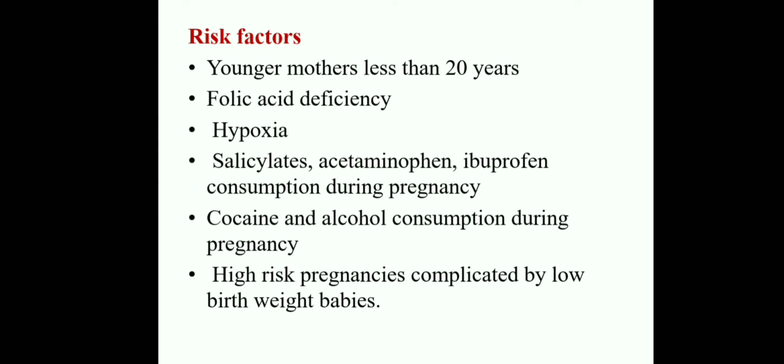Some drugs they use during pregnancy, such as salicylate, acetaminophen and ibuprofen, because of which the baby is delivered with these herniations. Also if the mother consumes cocaine or alcohol during pregnancy, these types of babies are delivered. And high-risk pregnancies complicated by low birth weight babies. These are the risk factors for the disorders of the intestinal system.